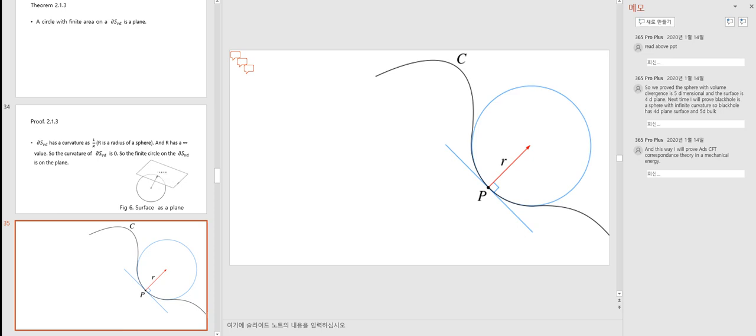Next time I'll prove a black hole is a sphere with infinite curvature. So a black hole has a 4D plane surface and a 5D bulk. And this way I will prove the ADS-CFT correspondence theory in terms of mechanical energy.